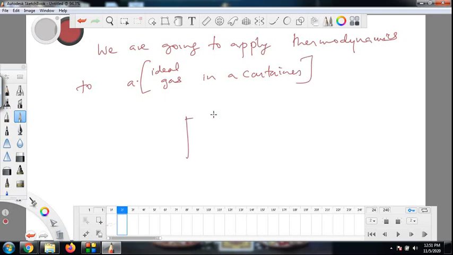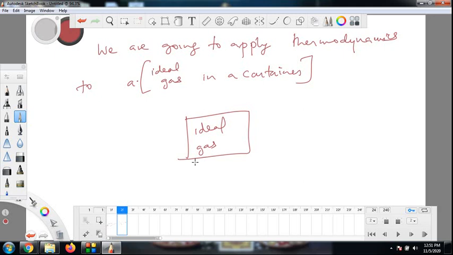So we have a container and we have ideal gas in it, and there can be many more complex things like pistons, where this gas can expand by moving a piston. But in general we are going to apply thermodynamics to an ideal gas in a container. That is our system. Of course you can apply thermodynamics to even more complicated systems, like stars, or any system that you choose in the universe, or the universe as a whole.